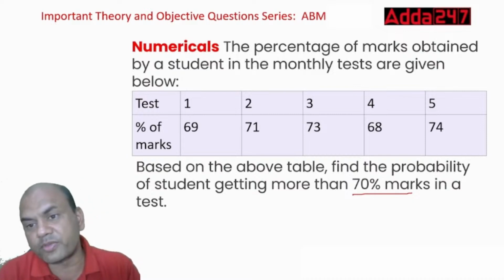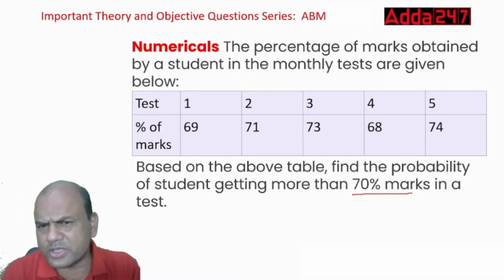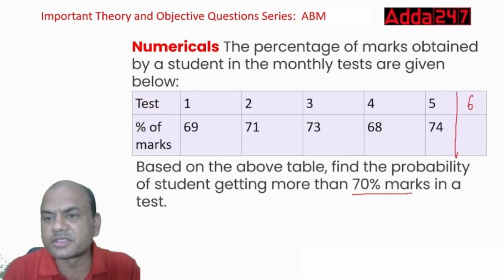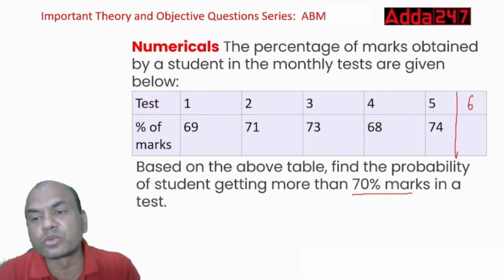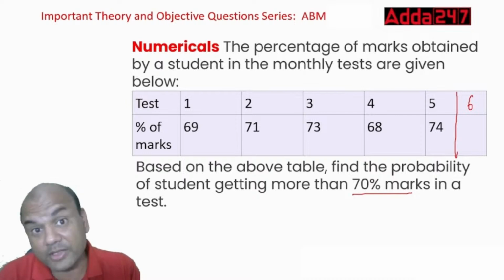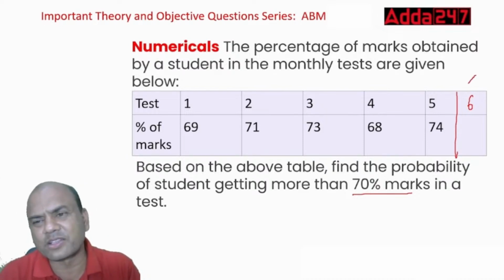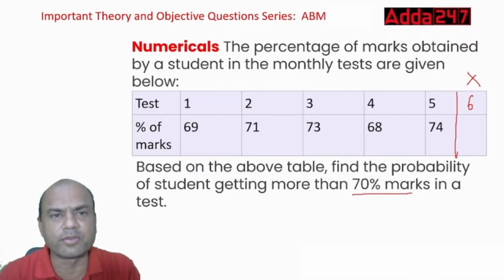So suppose if I take the test number 6, what is the question actually? Suppose I take this test number 6 now. What is the chance that the student will get more than 70%? That is the question. How will you understand this? Here, the question is very simple. Forget the 6 now. Okay, we will focus on only 5.